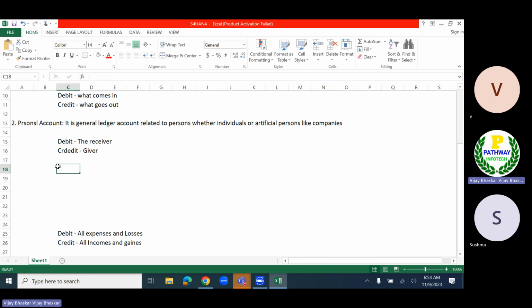Let's take an example here. Sales on goods. Let's see how the accounting entry takes place. Our cash or bank account will be debited, as we are receiving the amount from the customer.